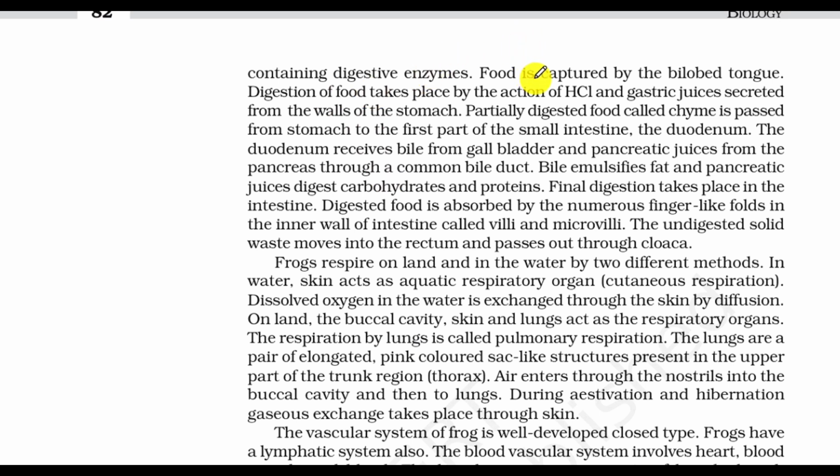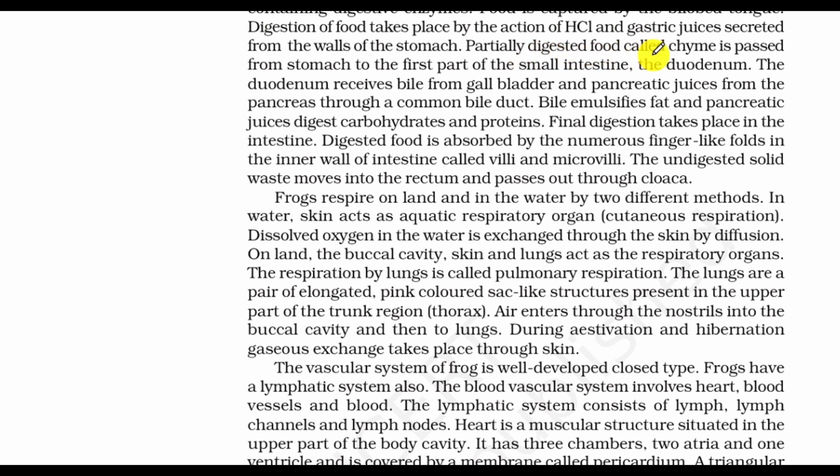Considering the digestive system, food is captured by the bilobed tongue. Digestion of food takes place by the action of HCl and gastric juice secreted from the wall of the stomach. Partially digested food called chyme is passed from stomach to the first part of the small intestine, the duodenum. The duodenum receives bile from gallbladder and pancreatic juice from the pancreas through a common bile duct. Bile emulsifies fat and pancreatic juice digests carbohydrate and protein. Final digestion takes place in the intestine.